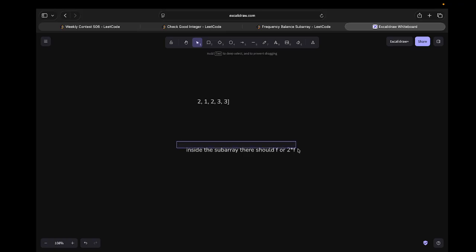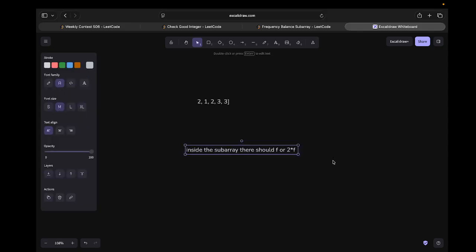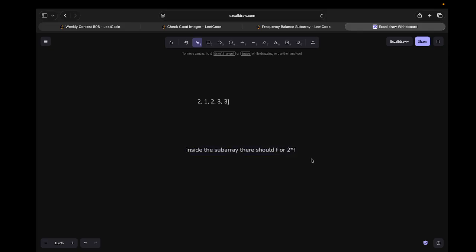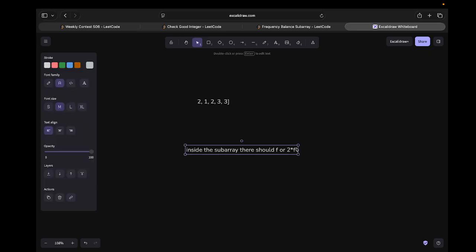If the elements occur that number of times, they are valid. Otherwise, if any element does not satisfy this condition, then that subarray is not part of our answer. This is what we have to achieve.